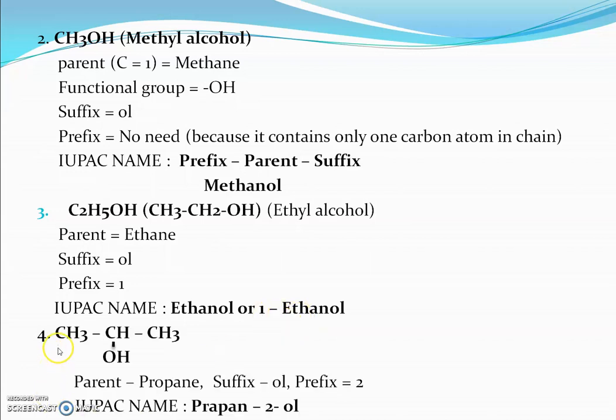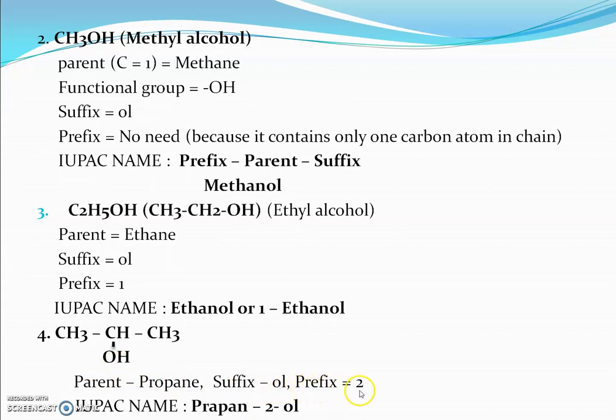Take another example of alcohol. The fourth example is isopropyl alcohol. In this example, you will see that the longest continuous chain of carbon atoms contains 3 carbon atoms. So the parent is propane. The functional group present in this molecule is OH. That's why we have to use the suffix OL.